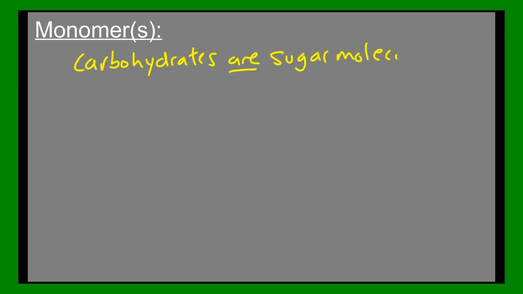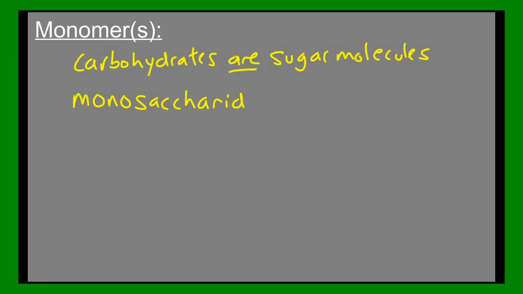What are the monomers of carbohydrates? Well, a monomer of a sugar molecule, because carbohydrates are sugar molecules. Let me write that out for you so you can understand that. Carbohydrates are sugar molecules. They are what make up the sweet things in your food. The monomer of a carbohydrate is called a monosaccharide.